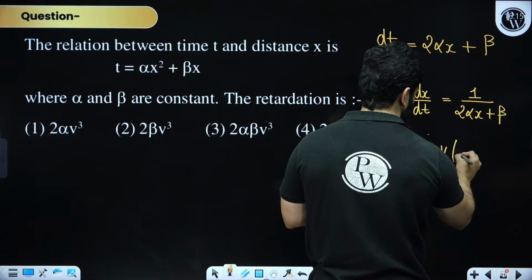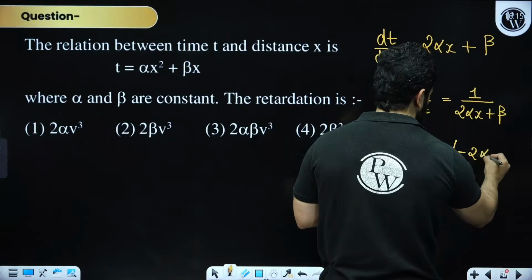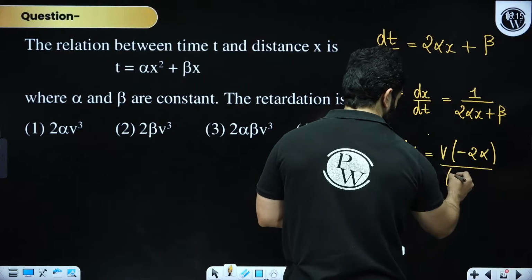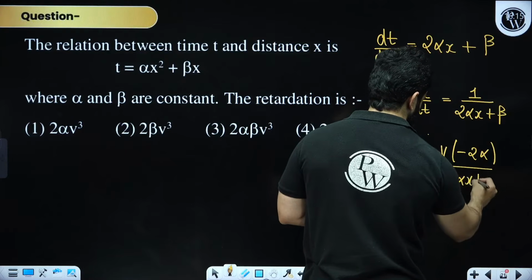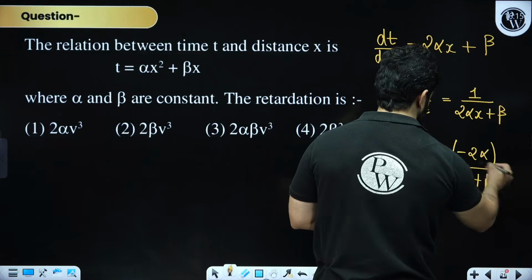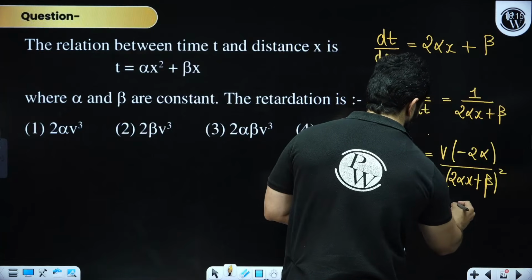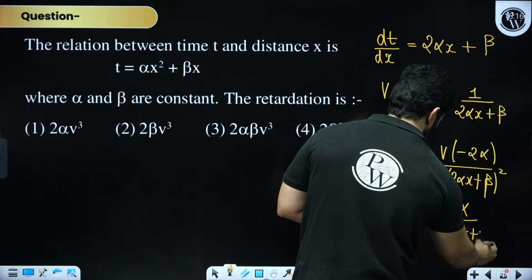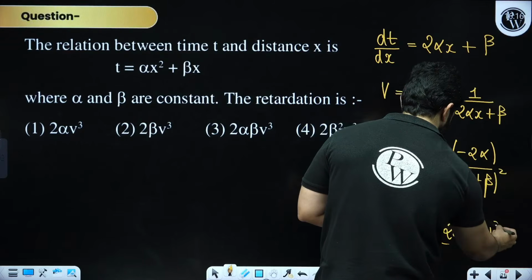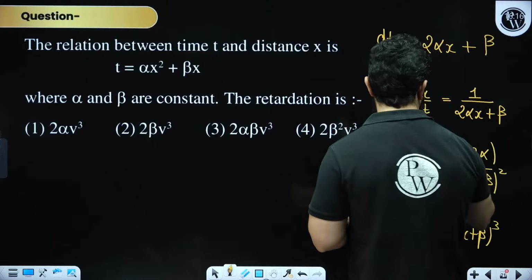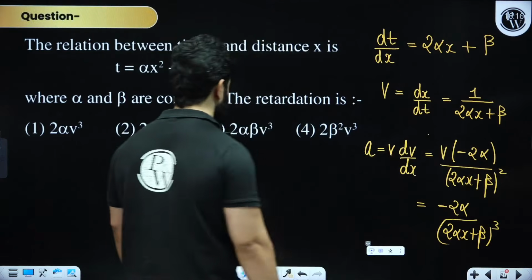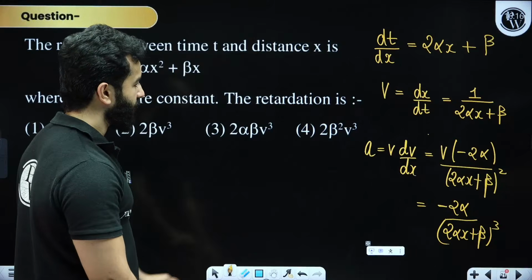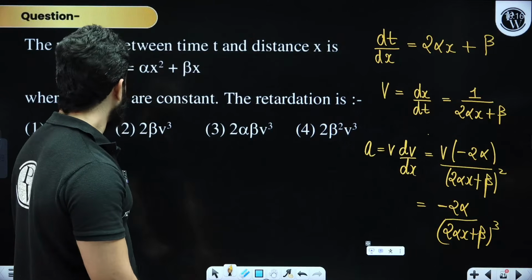So we are going to get minus 2 alpha divided by 2 alpha x plus beta whole square, or we can get minus 2 alpha divided by 2 alpha x plus beta whole cube.